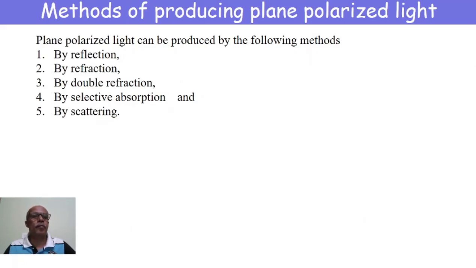Now we are discussing methods of producing plane polarized light. In order to produce plane polarized light, we will have different methods. They are polarization by reflection, polarization by refraction, by double refraction, by selective absorption, and scattering. So these are the different methods by which we can produce plane polarized light. We will study them one by one in detail.